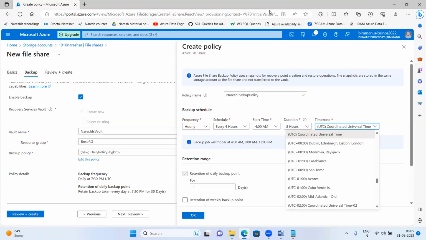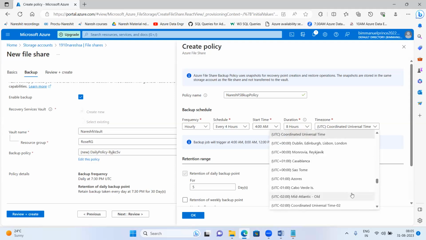Time zone, which time zone you want to follow, guys? India time zone, US time zone, Australian time zone. See, plenty of countries, different countries, their time zones are available here. Whichever you want, you can take it. Coordinated universal time zone, international date line west, plenty of time zones are available.